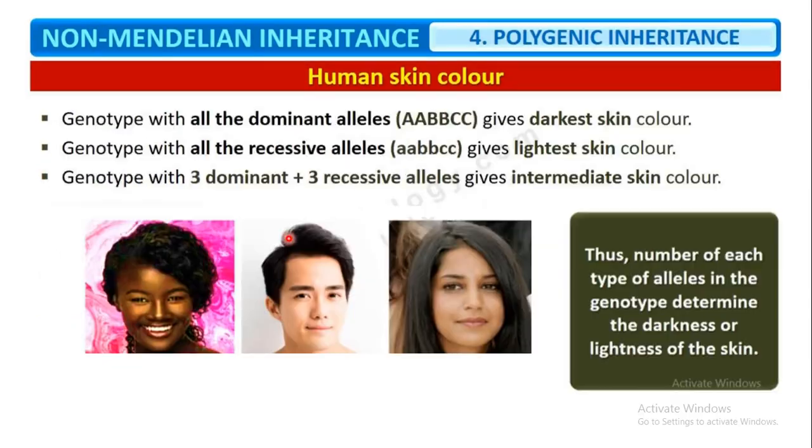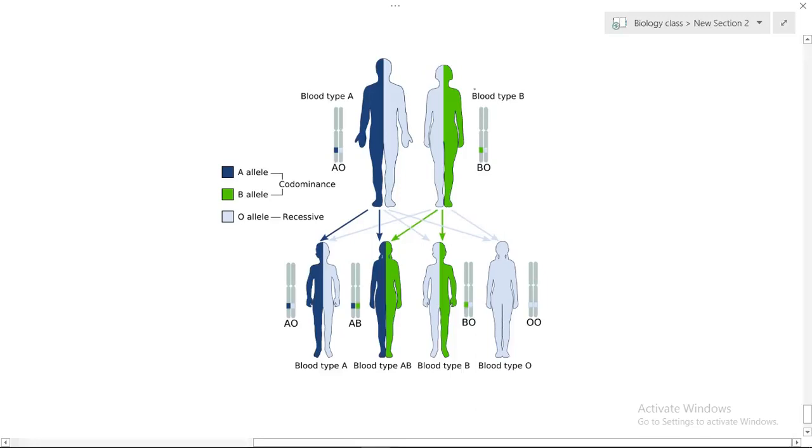Now assume the first girl is going to have the darkest skin color because her alleles are all dominant: AA, BB and CC, all uppercase. The second person has all 3 alleles recessive, small aa, small bb and small cc, so the lightest skin color. Got it? And the third girl receives 3 dominant and 3 recessive alleles, for example capital A, small a, capital B, small b, capital C and small c.